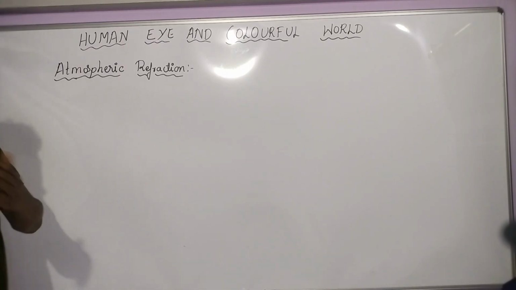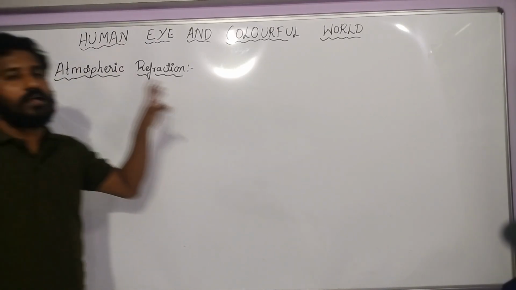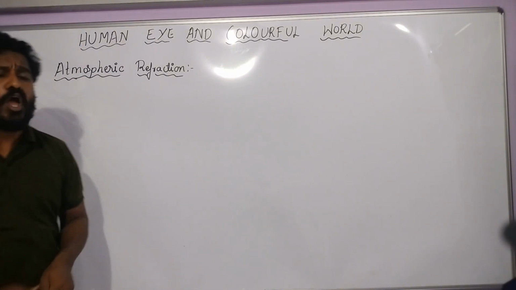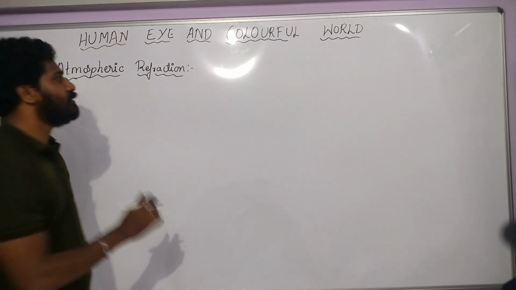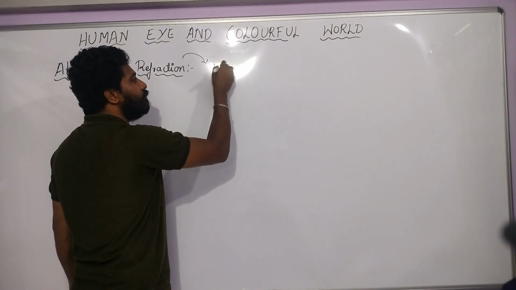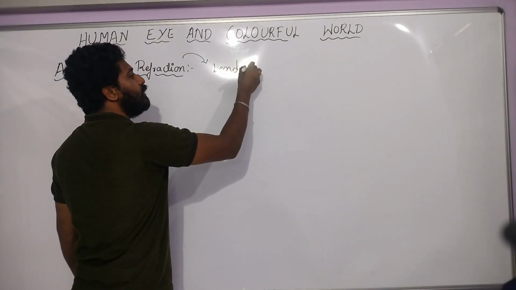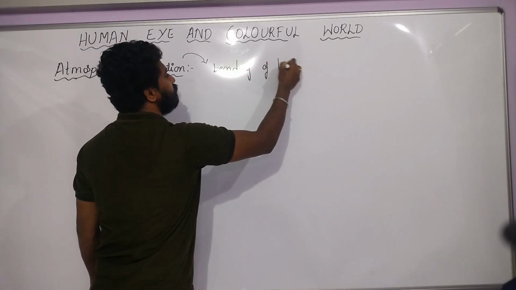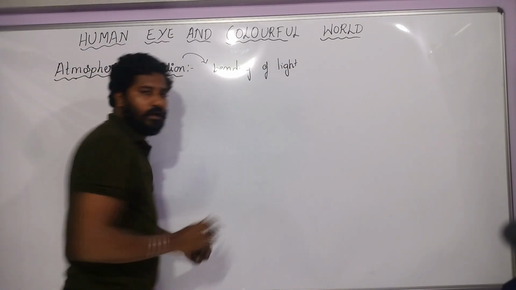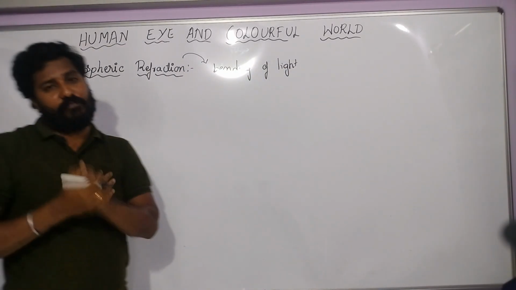Okay children, we'll move on to the next topic. The next topic is atmospheric refraction. What is refraction? Refraction means bending. Yes or no? So what is that? Bending of light. Okay, refraction means bending of light.